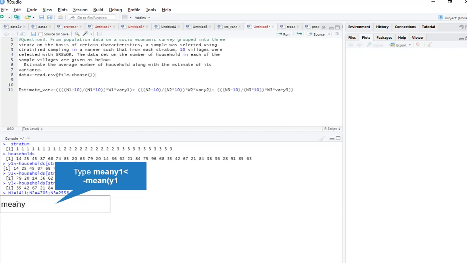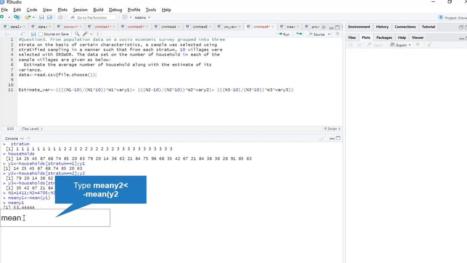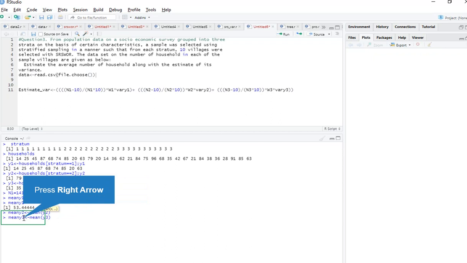Before going to variance, first I will find the mean of y1. I already have the y1 data set. Just apply mean of y1. Okay, here I get the mean of y1. Now I need the mean of y2 also. Mean of y2. Here I get the mean of y2. Now I need the mean of y3 also. Here I got the mean of y3 also.